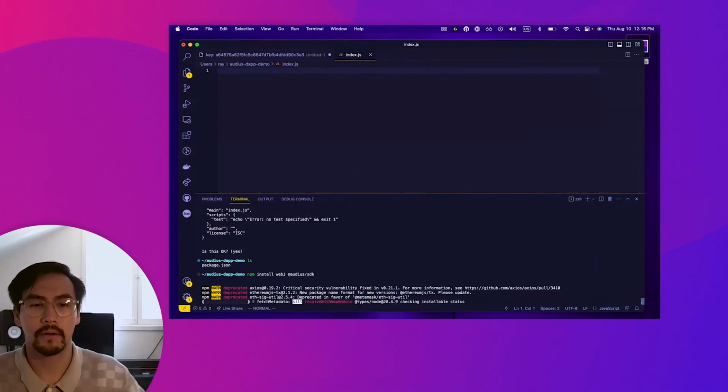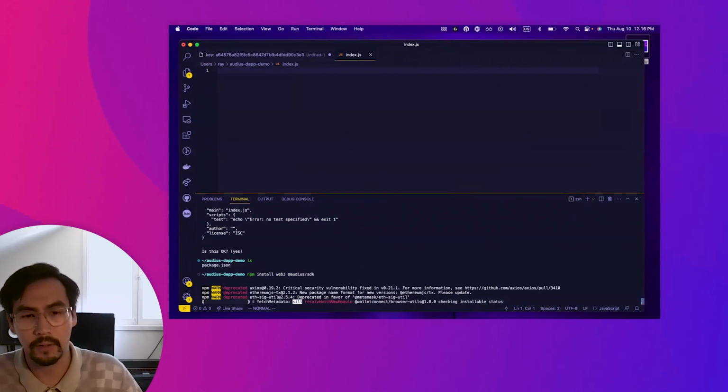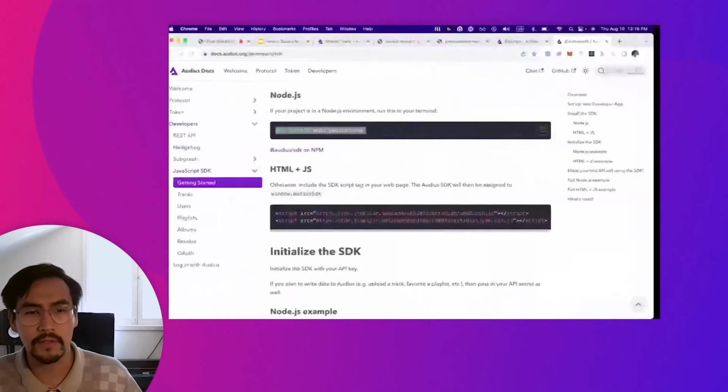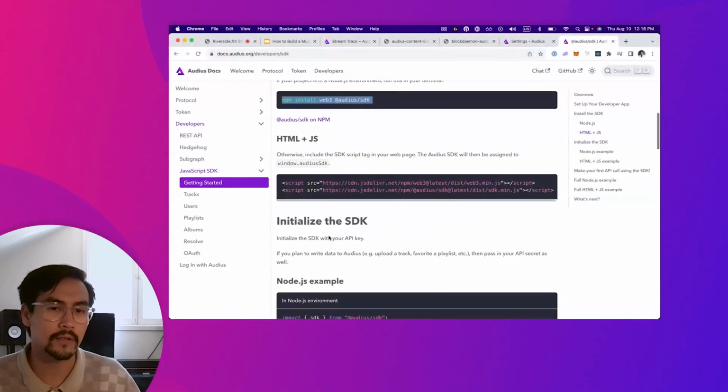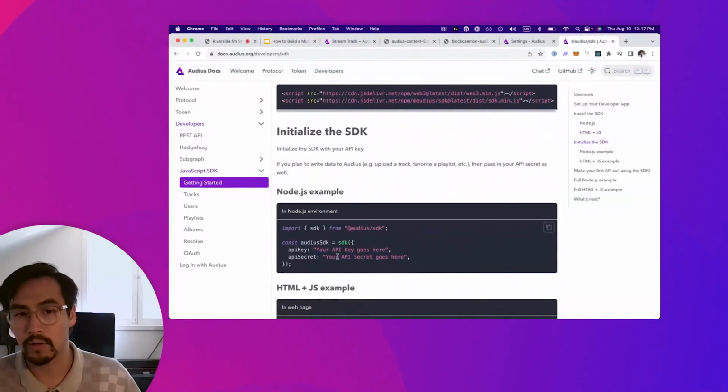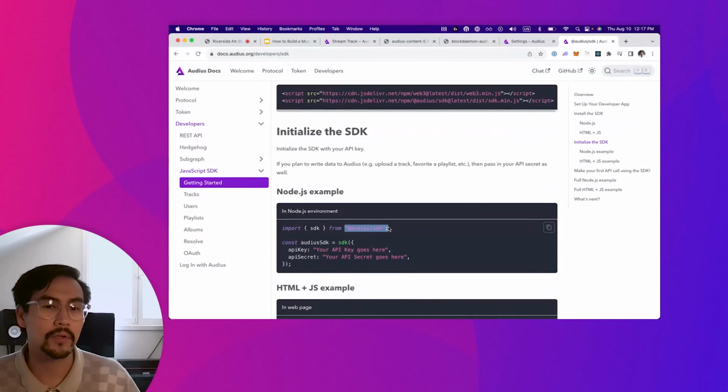This will take a minute. There's a lot of dependencies on the Ethereum ecosystem, the Solana ecosystem, and Audius protocol things specifically. So while that's installing, we're going to take a look at some of the docs on what I need to do next. Pretty straightforward. I'm going to import the SDK from our package that we just installed.